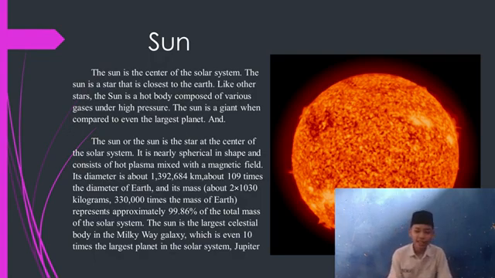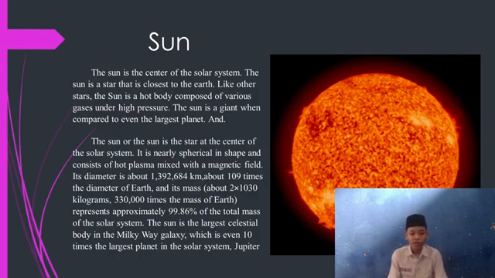This is the function of the sun. Yes, you know about the sun? The sun is the center of the solar system. The sun is a star that is close to the earth. Like other stars, the sun is a hot body composed of various gases under high pressure. The sun is a giant when compared to even large planets. The sun is the star at the center of the solar system. It is nearly spherical in shape and consists of hot plasma mixed with a magnetic field.